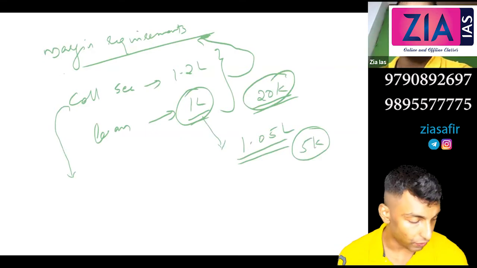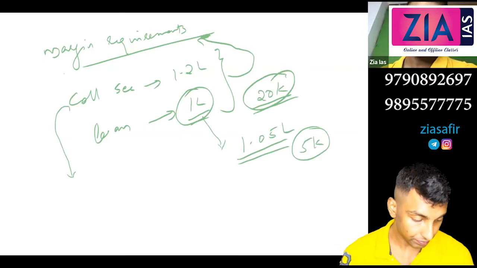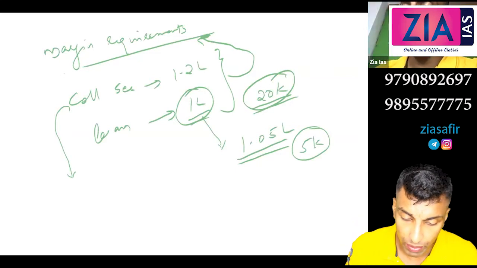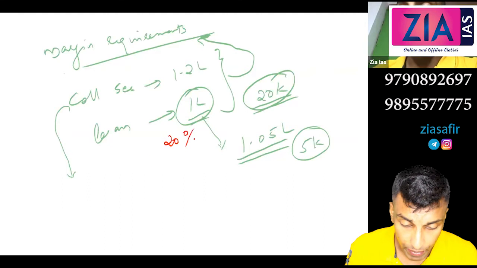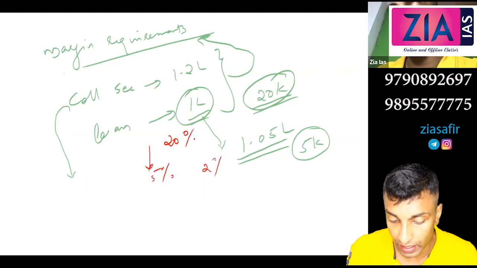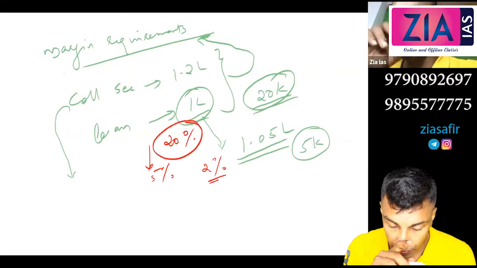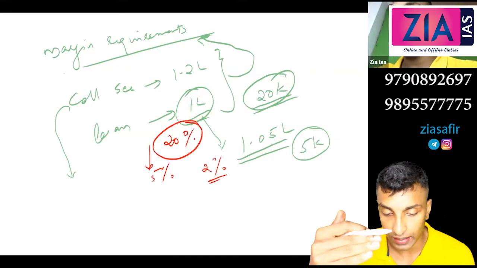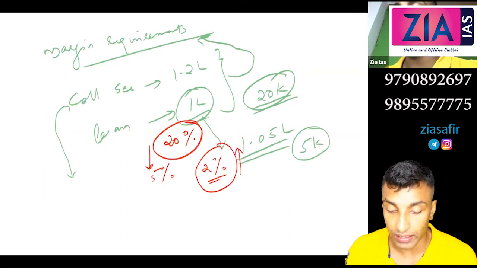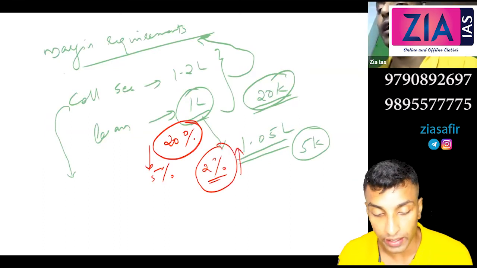So I hope you understood what you mean by margin requirement. It will vary from sector to sector. Here you can see the margin requirement is 20%. It can be reduced to 5% or to 2%, right? So the more the margin requirement, the money supply to that particular sector will come down. The less the margin requirement, the money supply to that sector will increase because the access to credit is more now.